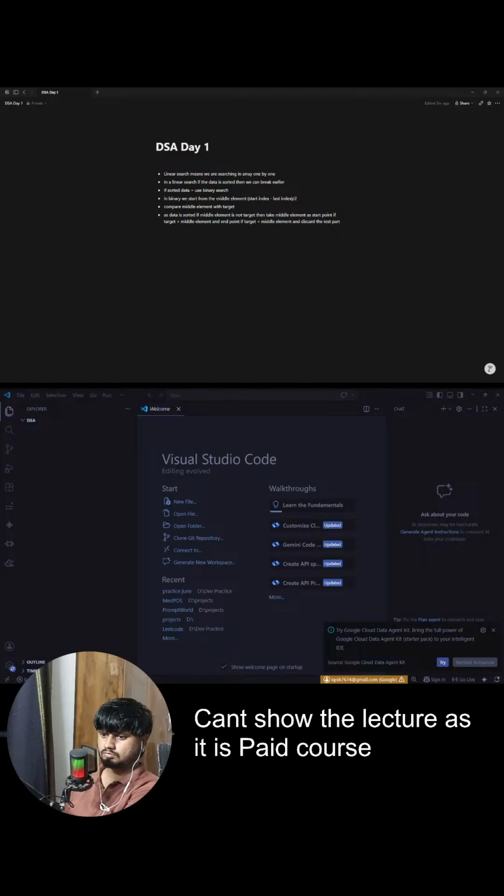Okay. Now L is at index 9. R is still at index 16. Again, find the middle element. Middle will be at 9 plus 16 divided by 2. That is 25 by 2. That will be 12.5. We just need the integer value, so 12. So this will be the middle index.